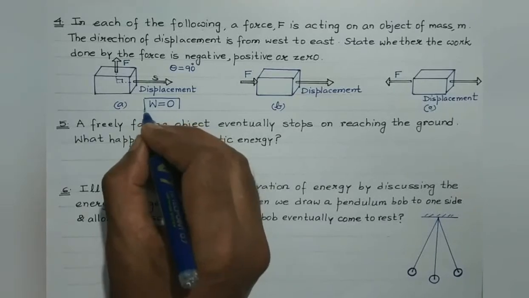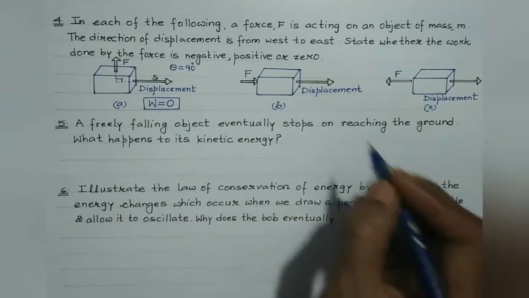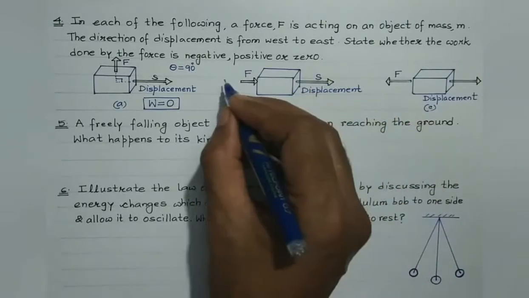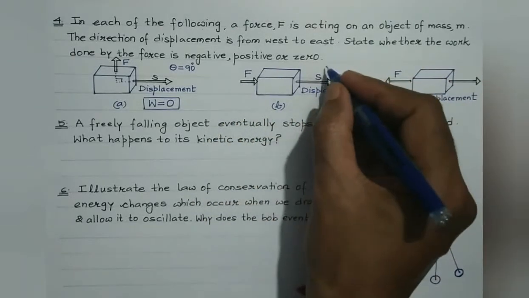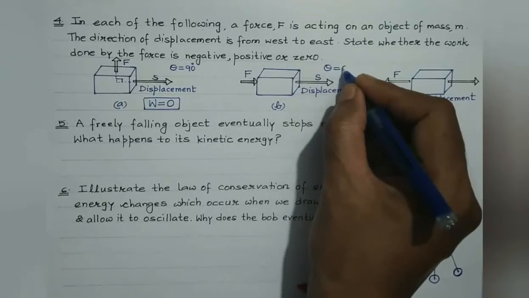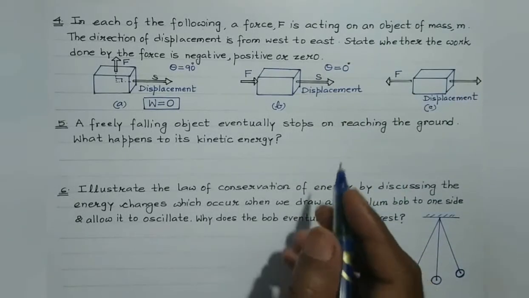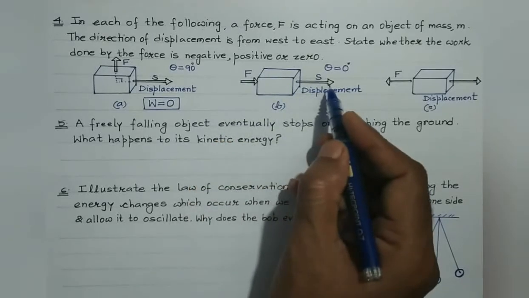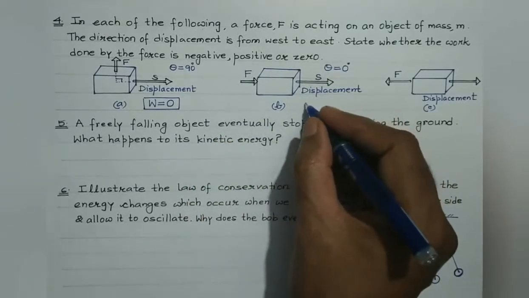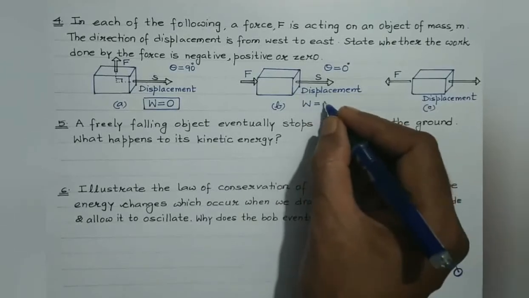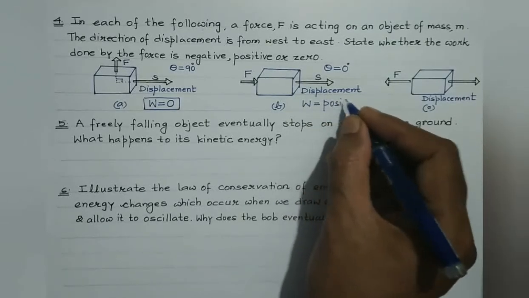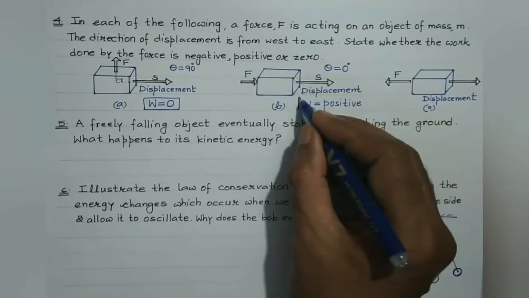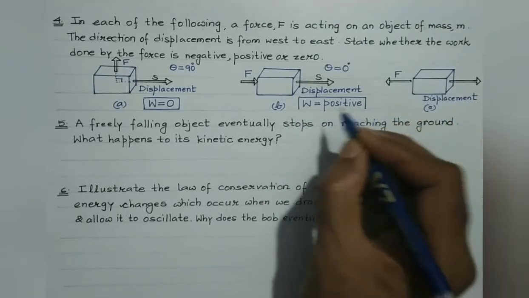So in the first case, work done is 0. Here, students, the force as well as the displacement, both are acting in the same direction. So here theta is equal to 0 degree, right? So whenever the body gets displaced along the direction of the force applied, then work done is always positive, right?